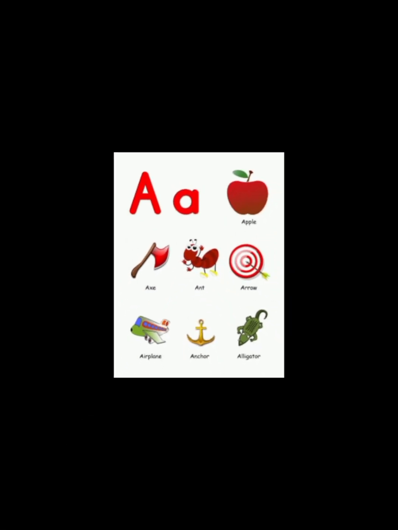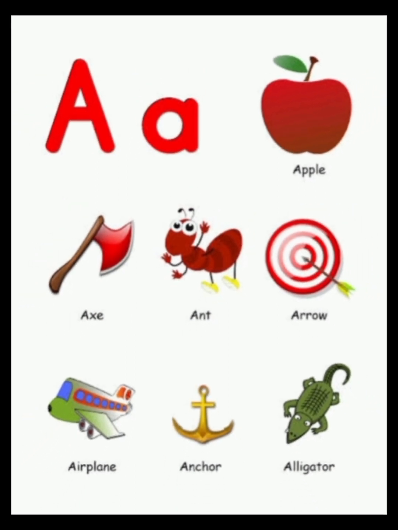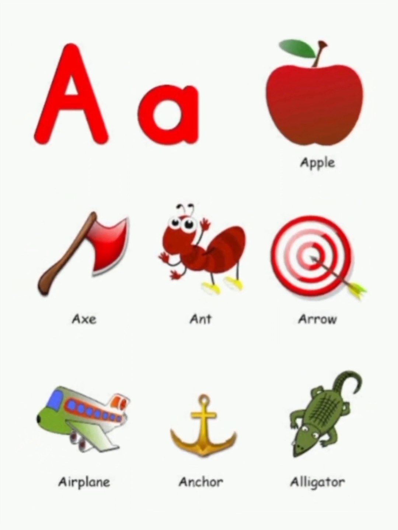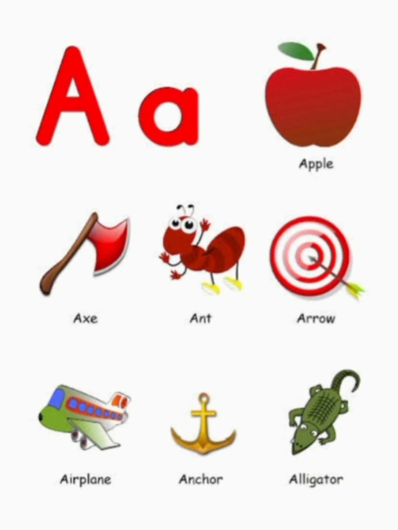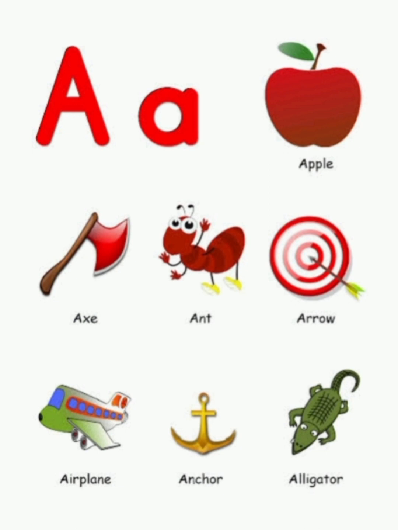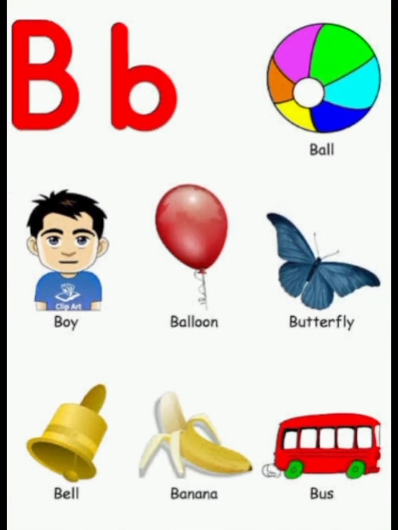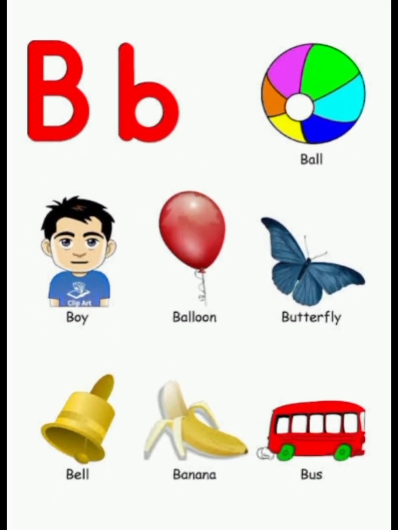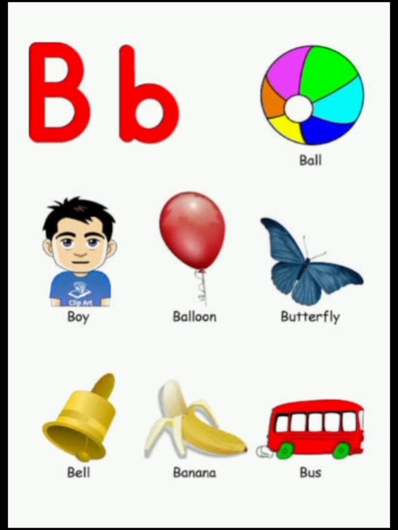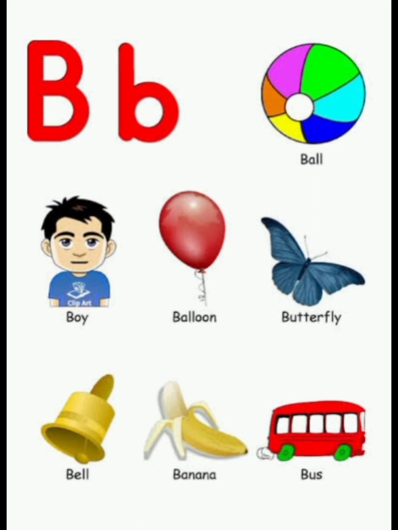A for apple, A for axe, A for ant, A for arrow, A for aeroplane, A for anchor, A for alligator. B for ball, B for boy, B for balloon, B for butterfly, B for bell, B for banana, B for bus.